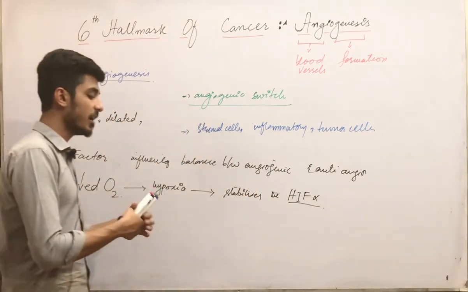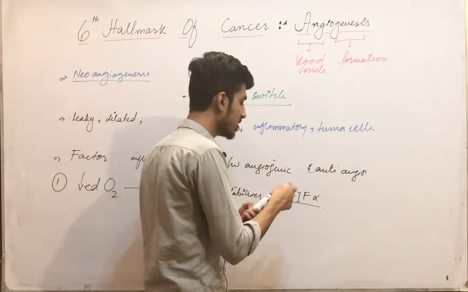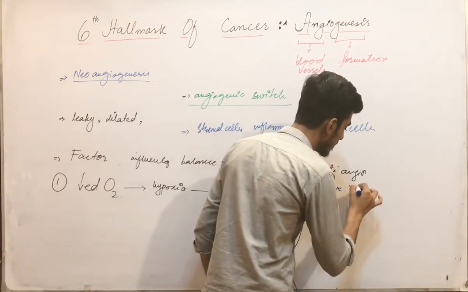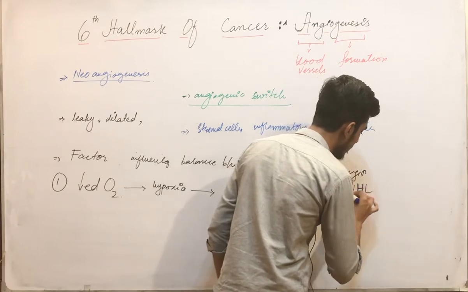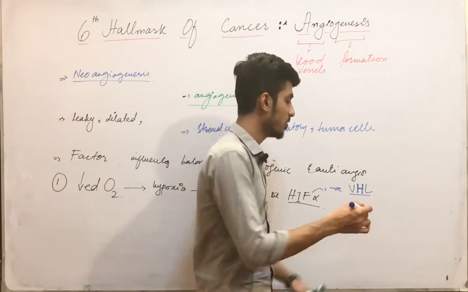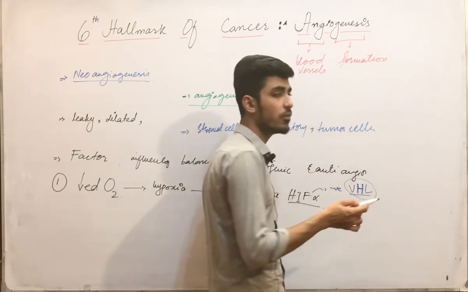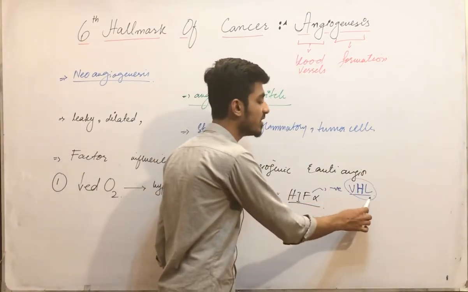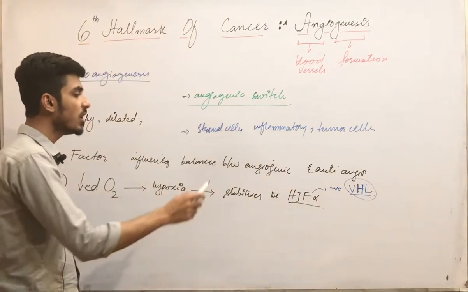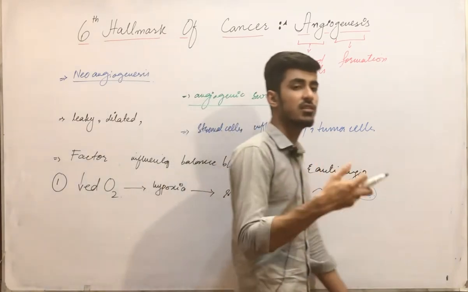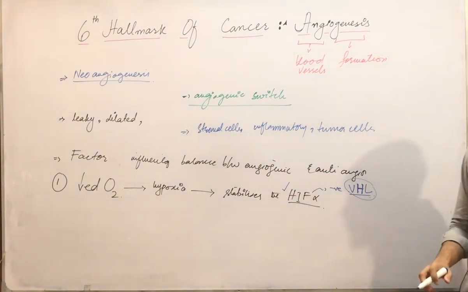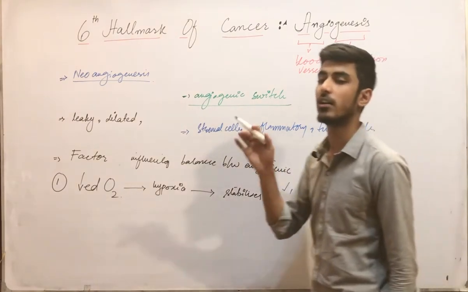Normally this factor is negatively regulated by a gene called the VHL gene, the von Hippel-Lindau tumor suppressor gene. No need to remember its full form, just remember that it is the negative regulator of this transcriptional factor. If there is a loss of function mutation of this gene, the hypoxia inducible factor will be activated and not hydroxylated.